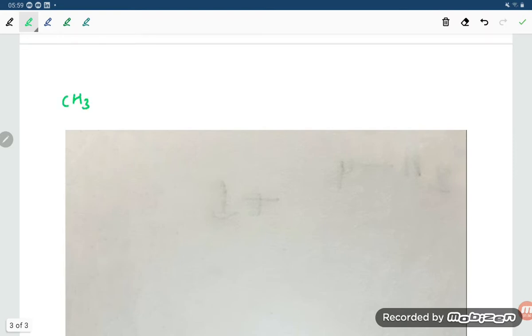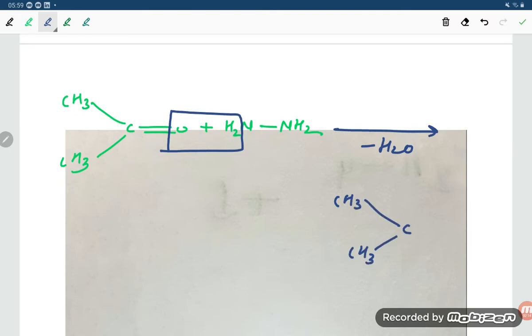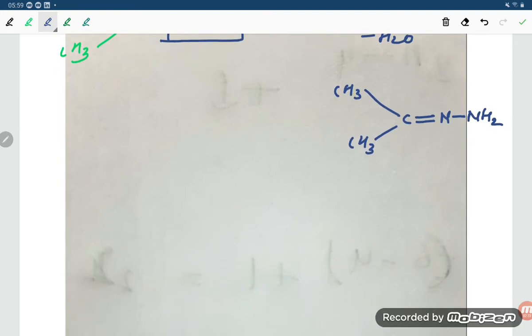So let us have a look, students, how you can understand. CH3 C double bond O and here is CH3. Hydrazine, how I am writing it, students, NH2 and NH2. This is the hydrazine. Here is oxygen and here is hydrogen. It loses H2O and what is forming, students, is CH3 C, here CH3, and this will be double bond N and NH2.